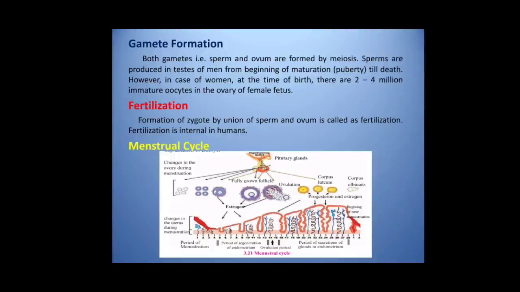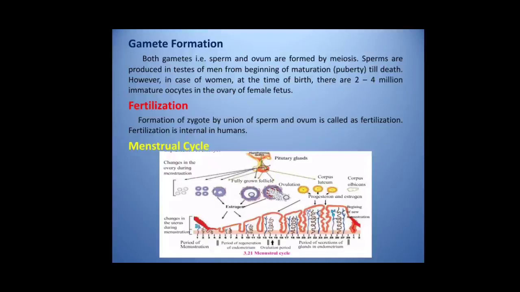Gamete formation. Both gametes, that is sperm and ovum, are formed by meiosis. Sperms are produced in the testes of men from the beginning of maturation, that is puberty, till death. However, in the case of women, at the time of birth, there are 2 to 4 million immature oocytes in the ovary of the female fetus. An oocyte matures and is released from the ovary every month from the beginning of maturity up to the age of menopause, approximately 45 years of age.